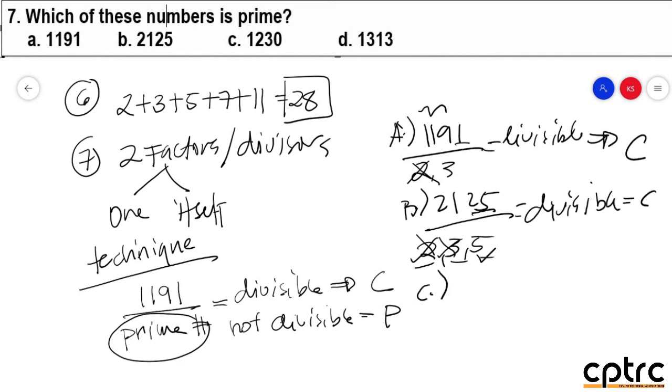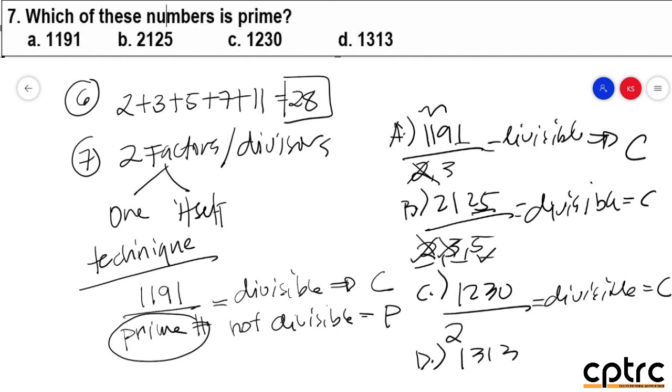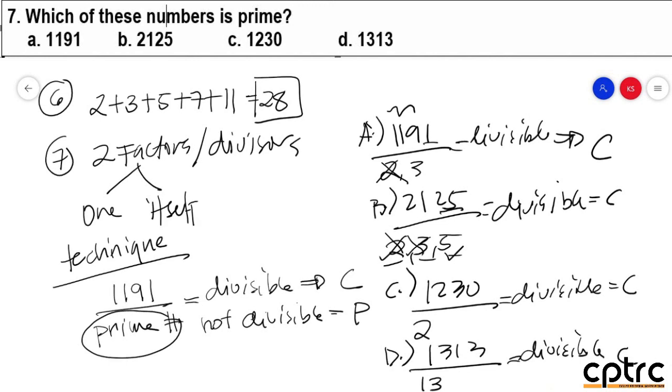How about letter C? 1230. Divisible ba siya by 2? Yes, because ang ending niya is 0 and 0 is part of even number. So, therefore, divisible po siya. So, kung divisible po siya, that is what? Composite pa rin. How about sa delta? Delta po, 1313. Divisible yan by 13. Kasi 13 po, ang result po niyan is 101. So, divisible po siya. So, lahat po dyan are composite. Now, the problem with this number is lahat po ng options are pwede tamang sagot. So, we will reject this item.